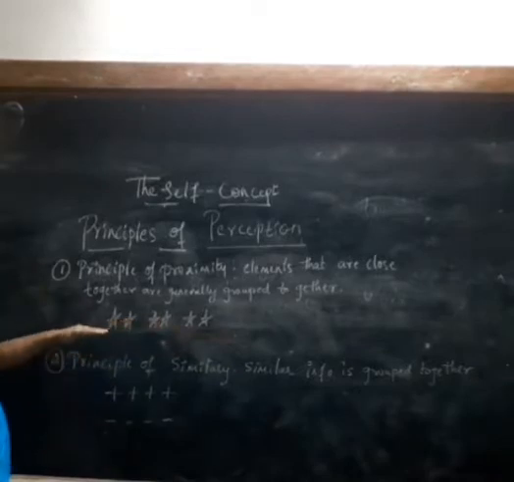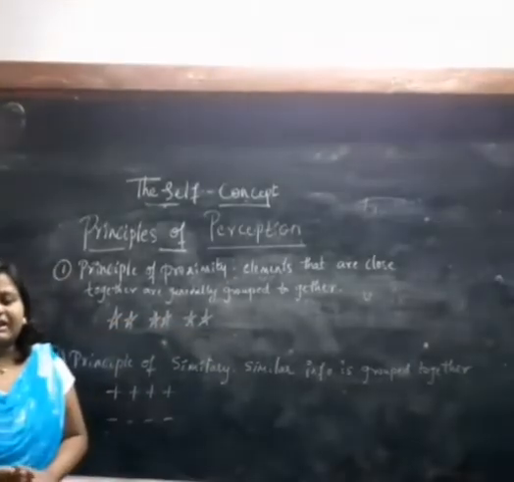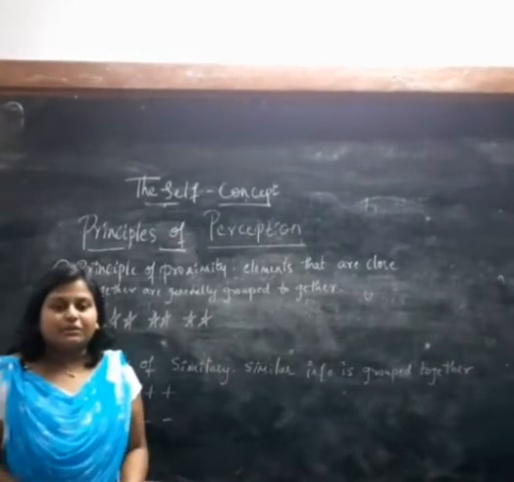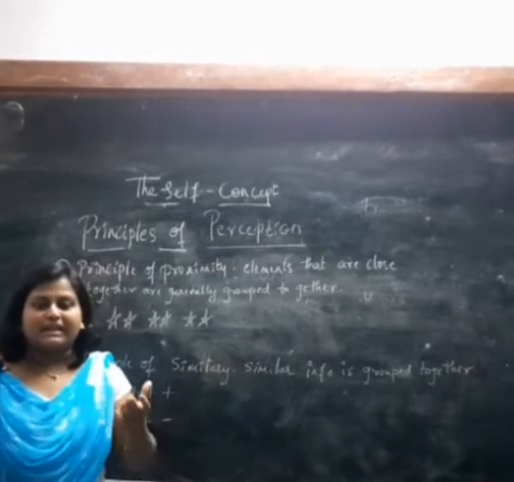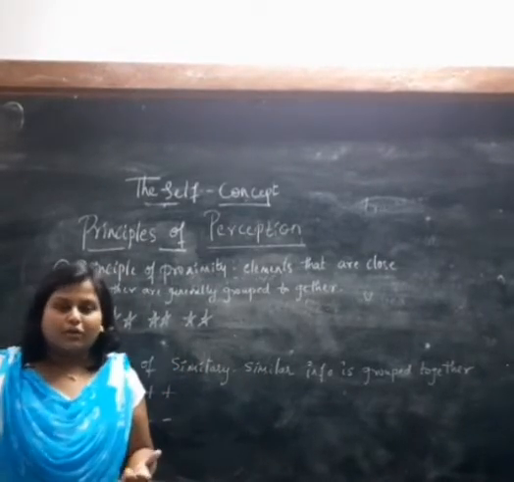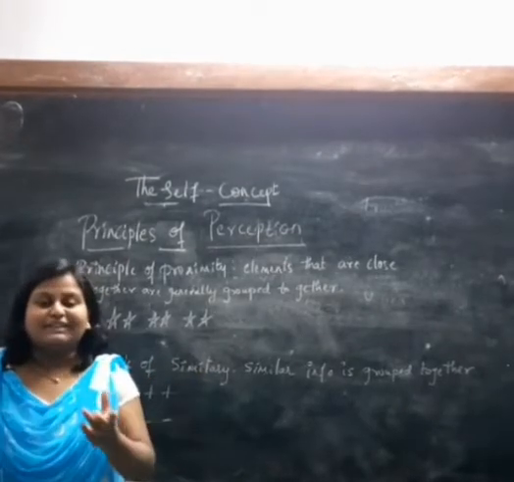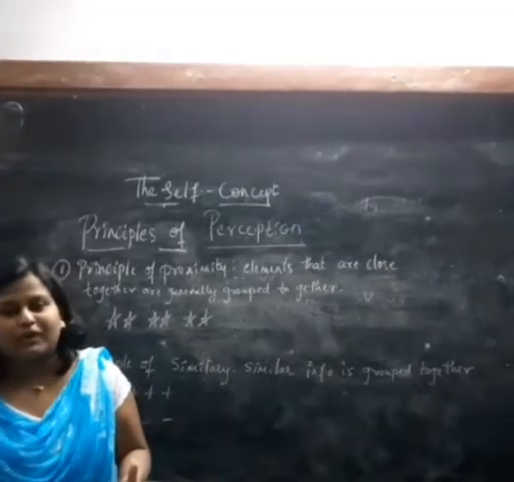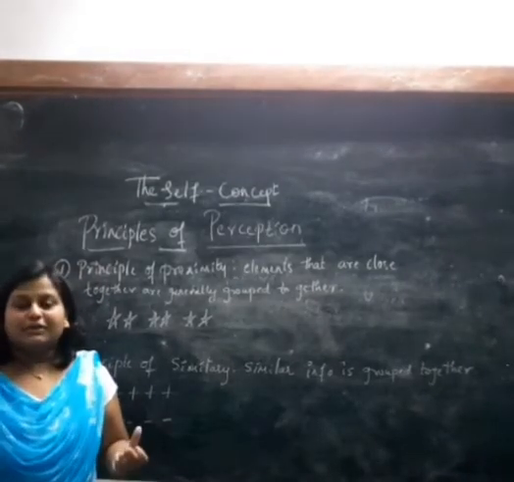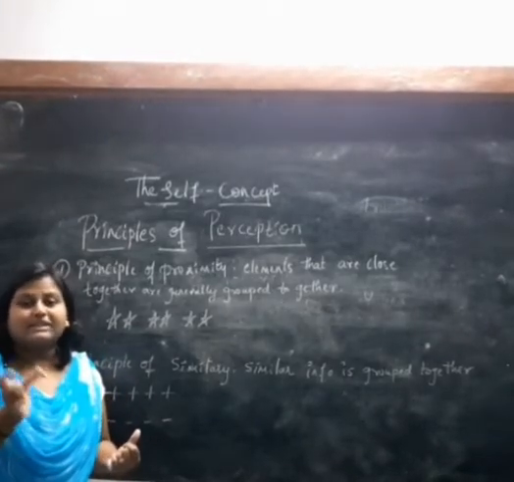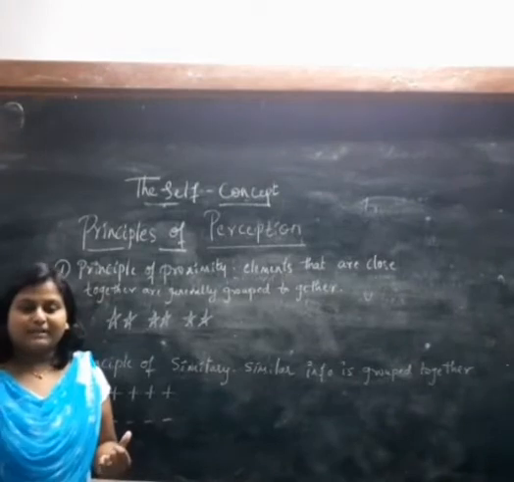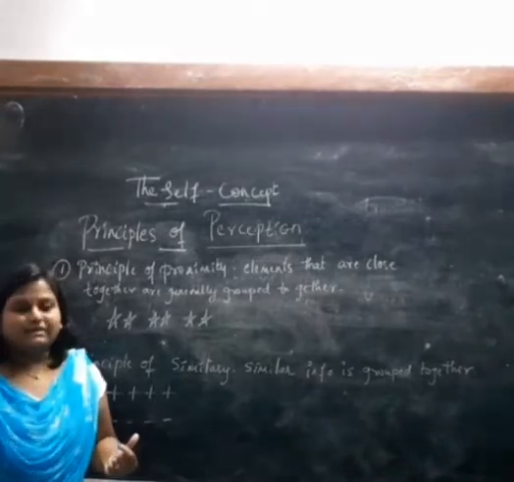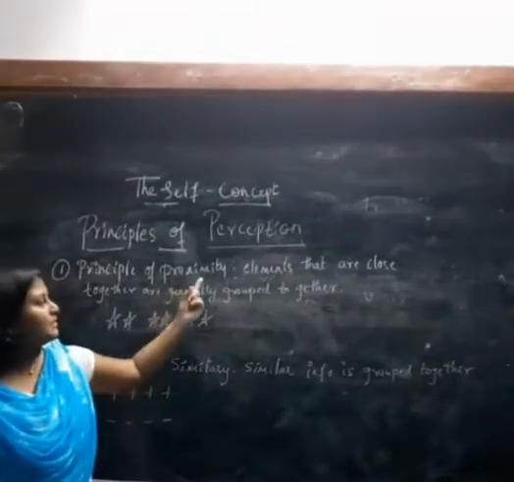Clear? So what happens in the principle of proximity is that the elements which are in the same row or which are placed together are understood as a particular group. For example, in a classroom, if three people are sitting in a row, we categorize them as friends, right? Usually we do that, but that is the principle of proximity. We categorize them as friends or family when they are together, whatever may be the reality, but we perceive it in that way. That is known as the principle of proximity.